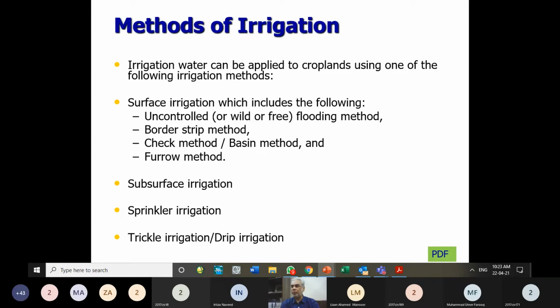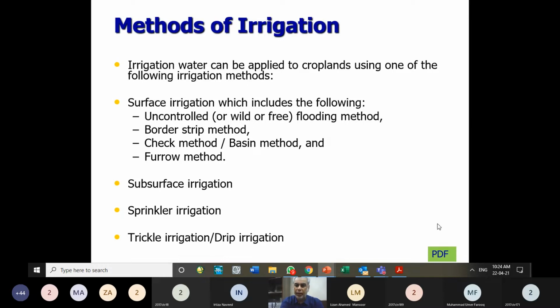Sometimes topography controls. If it is undulating topography and I don't want to make it plain topography, topography means the elevation of the surface. If it is very plain, if it has a gentle slope, or if it has steep slopes, that is represented through topography of the area.